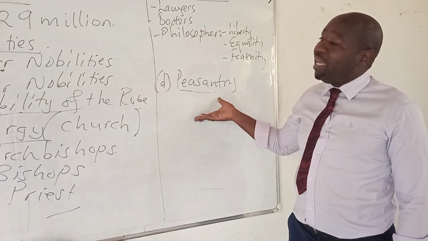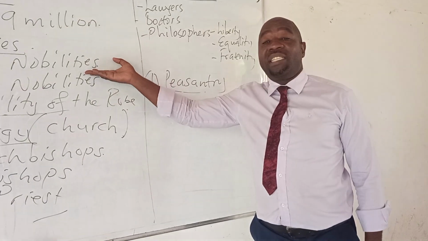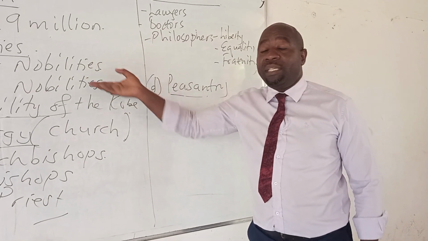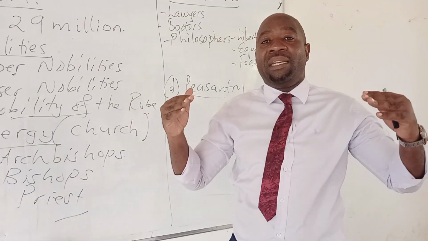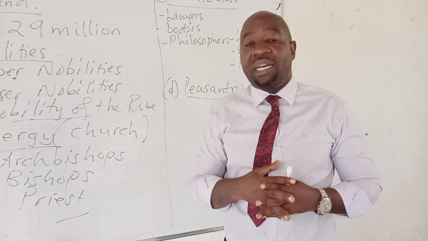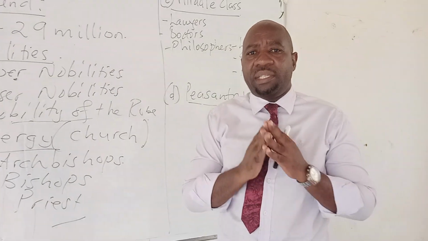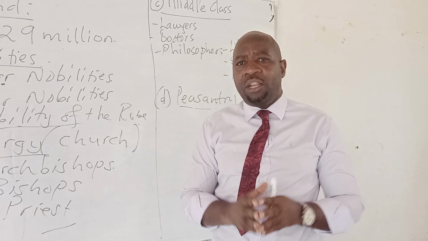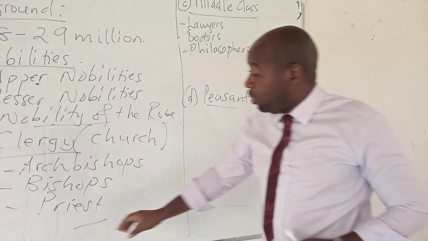The peasants were also suffering in the country, not enjoying similar privileges to those enjoyed by the upper nobilities. So the class system, the issue of separating the privileges in the country, explains why the revolution eventually broke out in 1789.